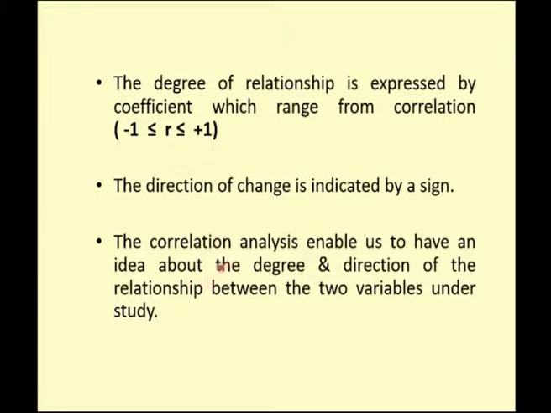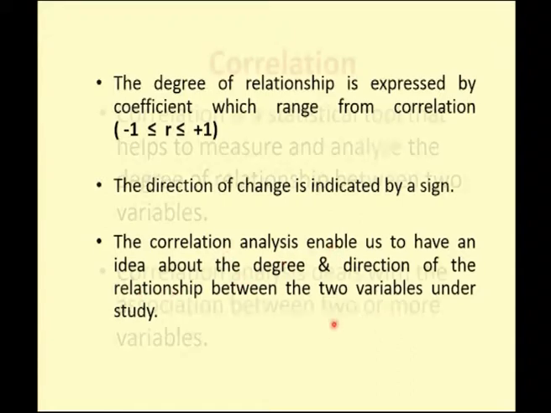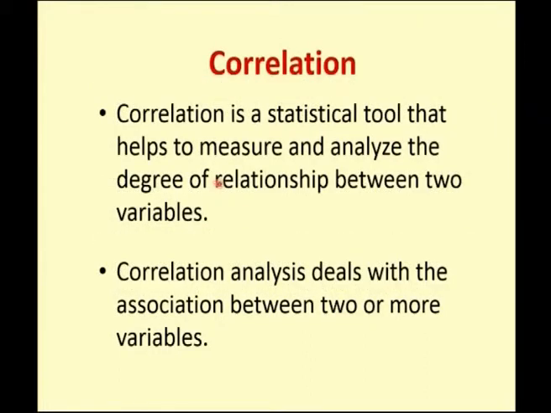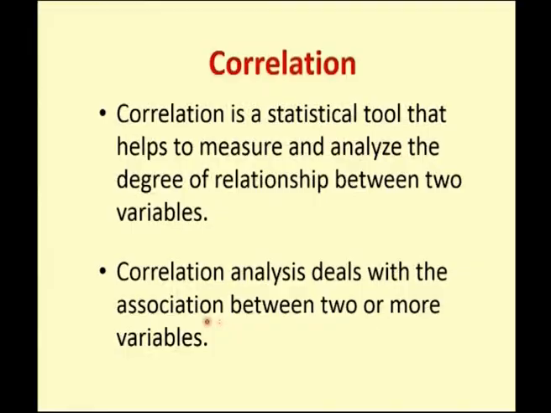The correlation analysis enables us to find the degree of a relationship between the two variables under study. It is a statistical tool which helps us to analyze the relationship between two variables. If you have a bivariate data, and you want to know whether there is any association between those two variables, then we have this correlation and it deals with the association. Why we have a relationship and association is, if you are dealing with the variable type of nature, then we have the relationship between two variables, and if you are going to deal with a qualitative type of data, that is your rank correlation, you are going to find whether there is any association between those two variables or not.